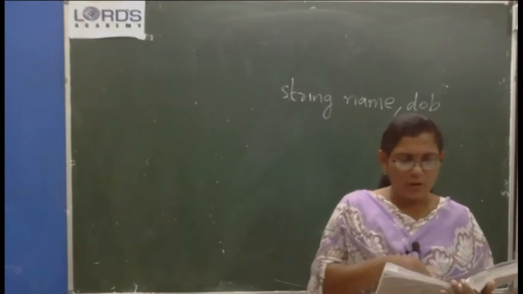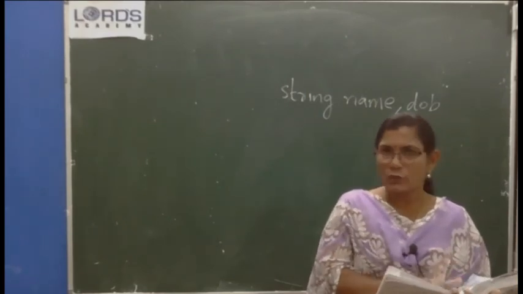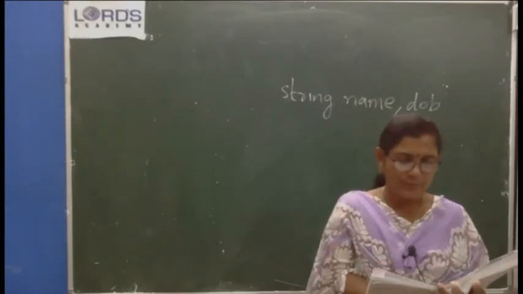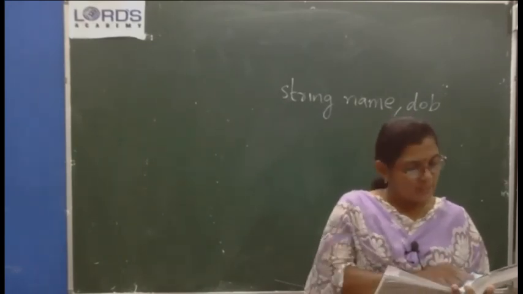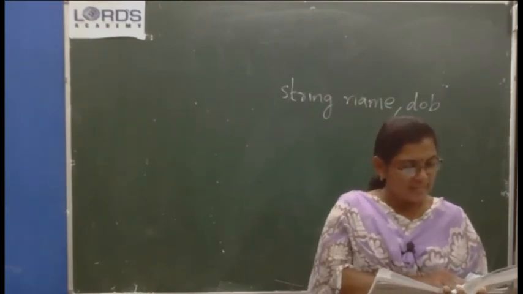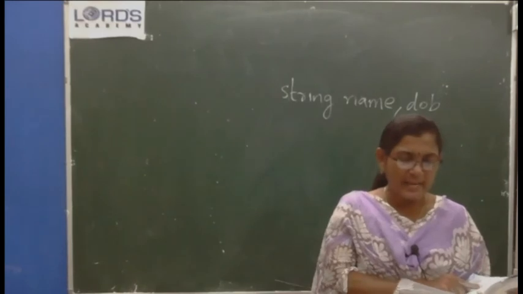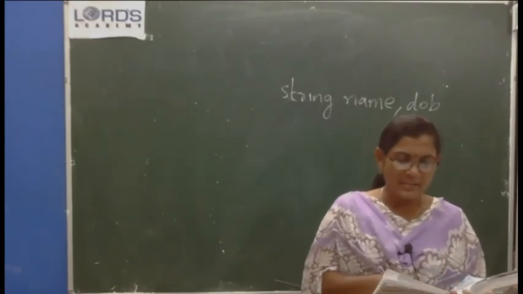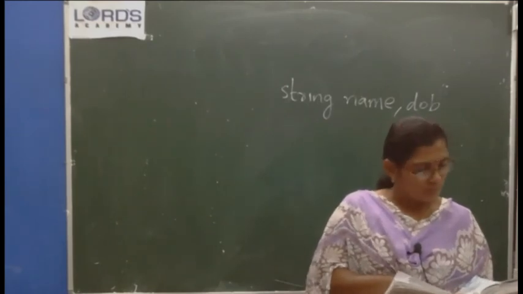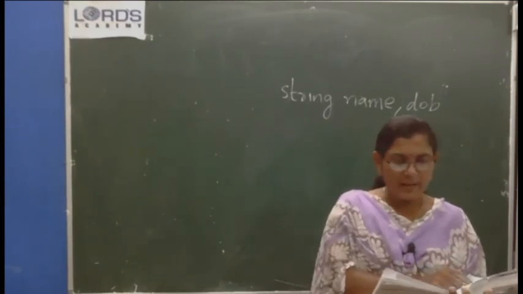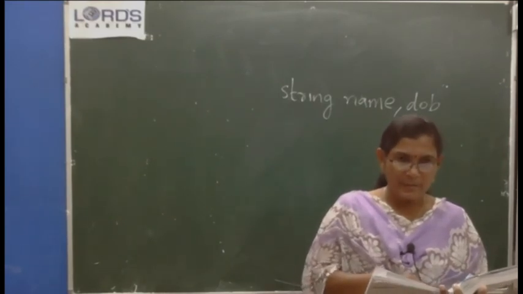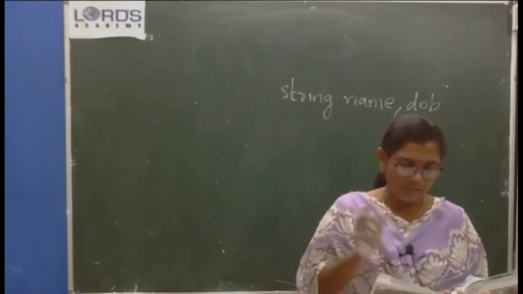Int r for roll number. Use the same variable name. In the question paper, whatever variable name is given, the same variable name you are supposed to use. Void input data. Input data is a method of the student class. Student class has two methods, input data and print data. Input data uses a scanner class object to accept the name, date of birth and roll number also. Those three variables of the student class are assigned values through the scanner class object.